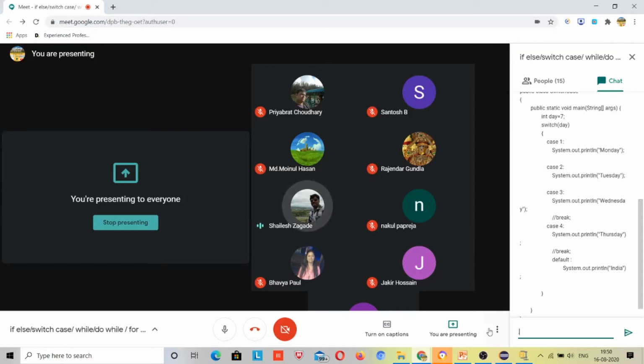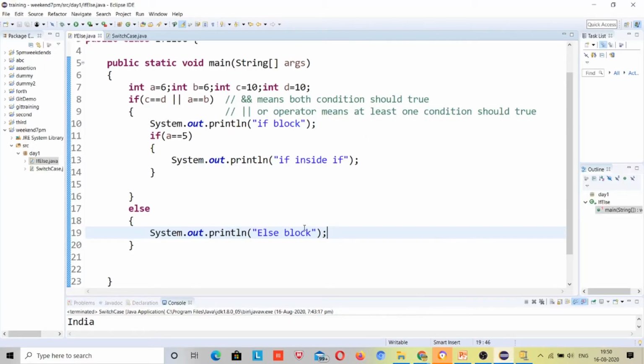If you want to go with else if, you can go with that. After that there will be a condition. Suppose the condition you want to put for your query is else if c is equal to 9, right?